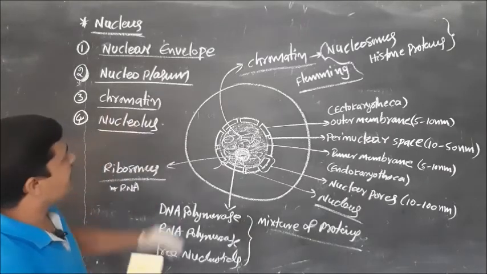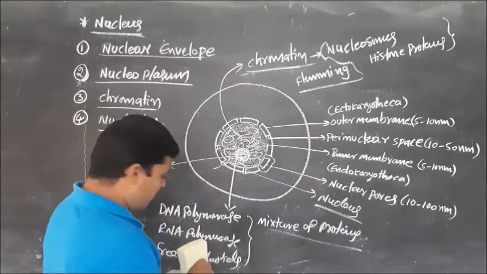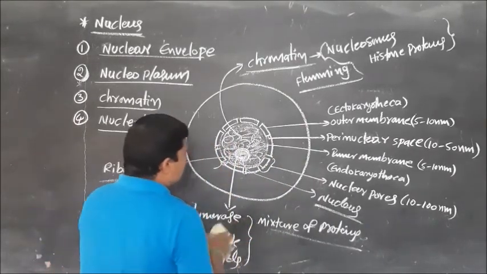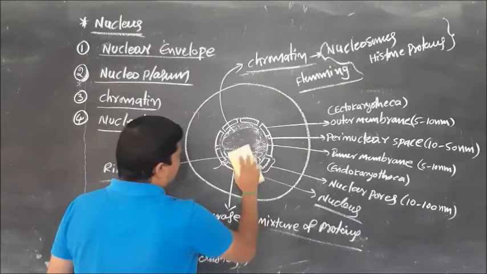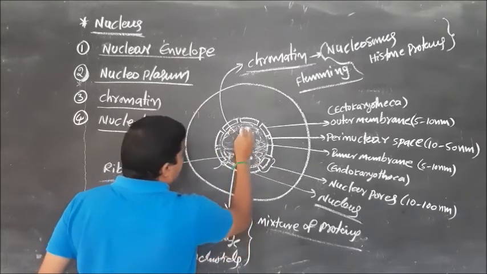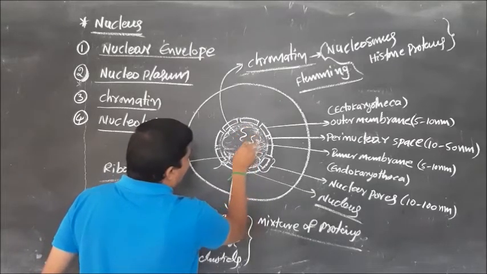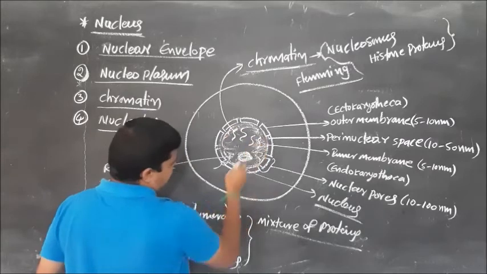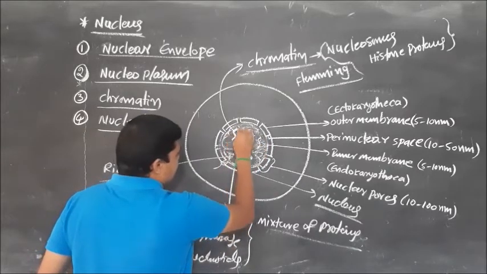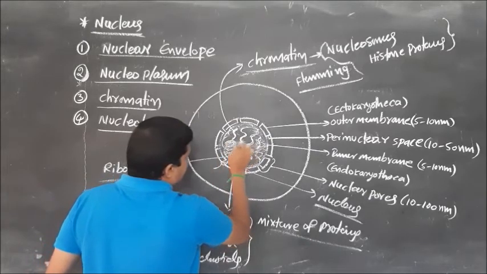Just observe here the chromatin. Actually, this chromatin contains two parts. What are the two parts of the chromatin inside of the nucleus? Some of the parts are lightly stained thread-like structures, and darkly stained thread-like structures are also present.